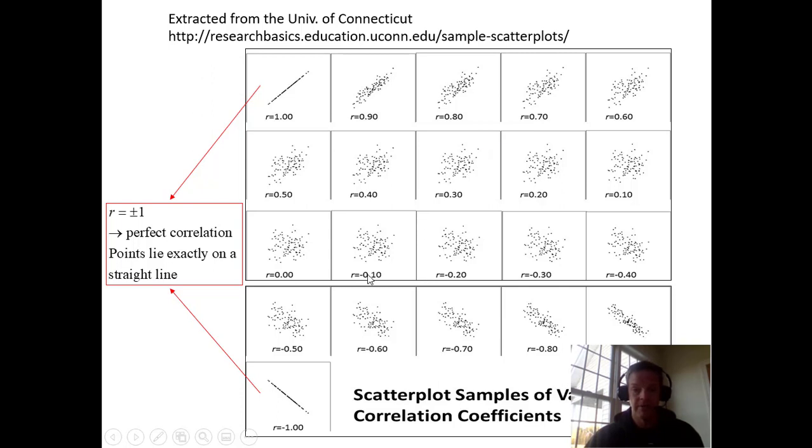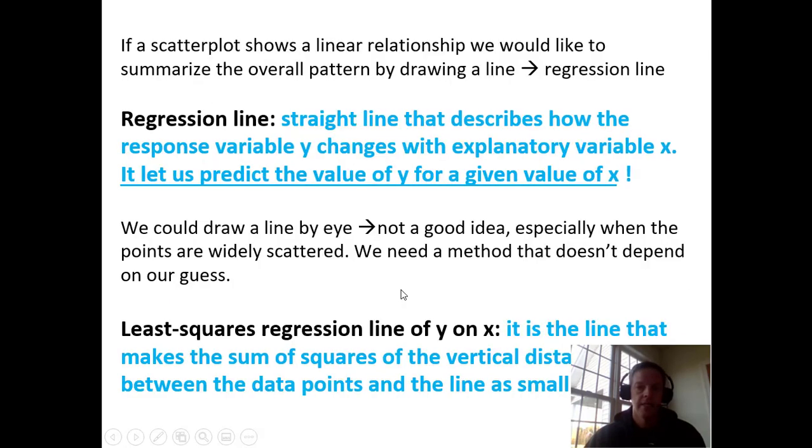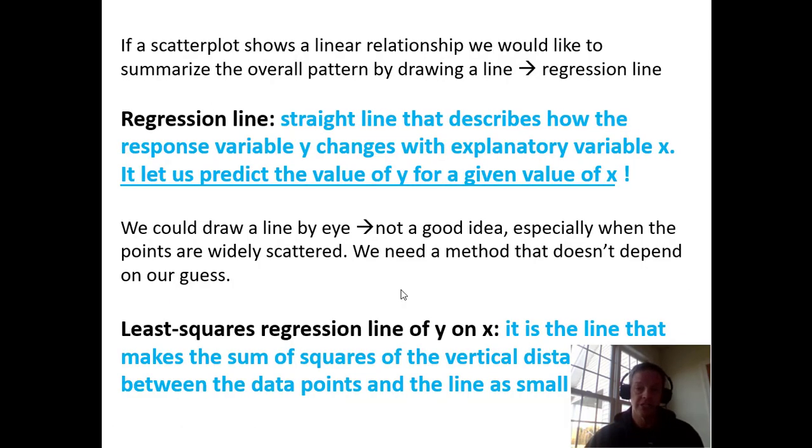And then as you see, as it starts to increase again on the negative side, and we get a higher negative number, it starts to come into more of a form, and now the line looks like it's going down as we go left to right. So a perfect correlation of +1 is a line where, as we go left to right, the Y values go up, and a perfect correlation of -1 is where, as we go left to right, the Y values go down. If a scatterplot shows a linear relationship, we want to summarize that by drawing a line.